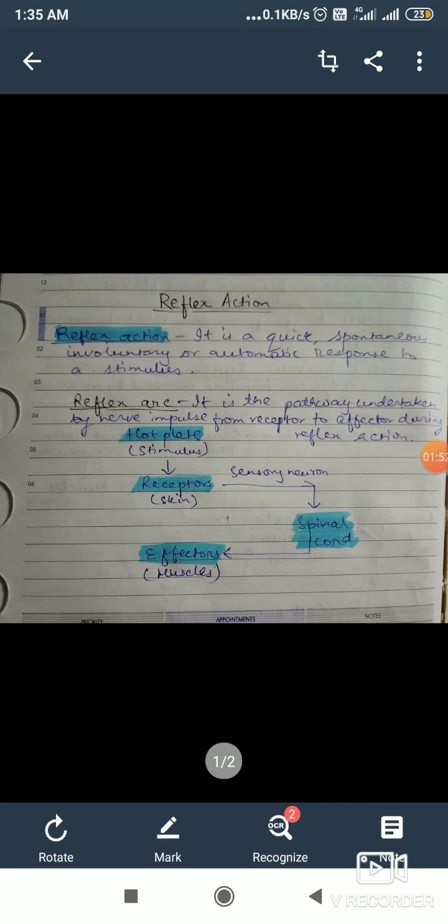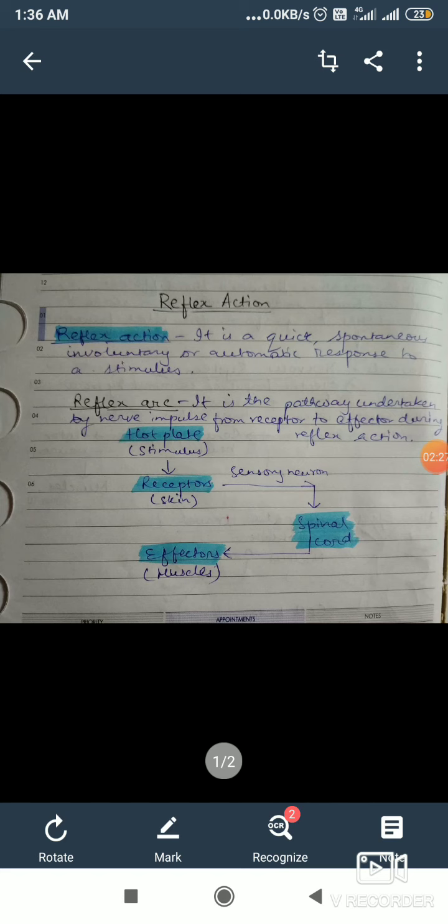Now, how is this reflex action carried out in our body? What is the actual mechanism in which the reflex action occurs? Suppose I'm giving you an example. Suppose this hot plate is a stimulus, and if we touch that hot plate, that is detected by the receptors, thermoreceptors present in our skin, and these receptors transmit the information through the sensory neuron.